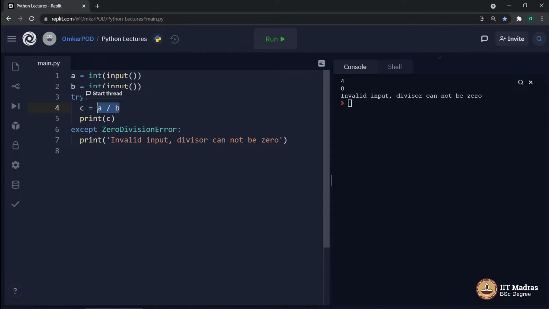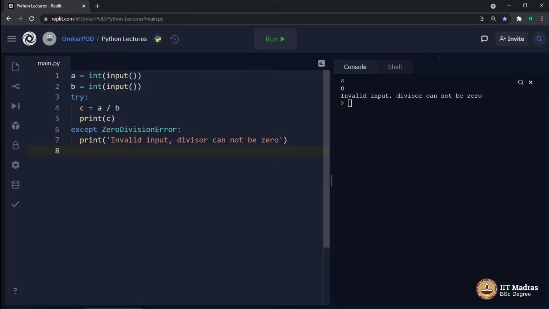That is not possible. But at least we can tell the computer, whenever you come across such a situation, do not throw an error. Do not print your regular error message. Instead, give an indicative message, give a helpful message to the user so that the user will avoid such mistakes in future runs of this particular code.